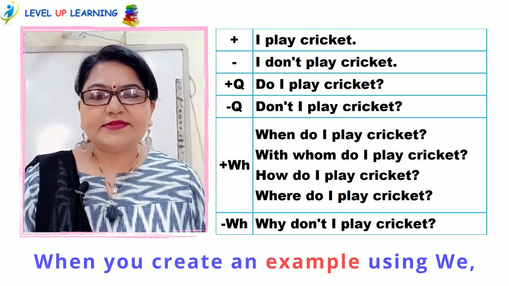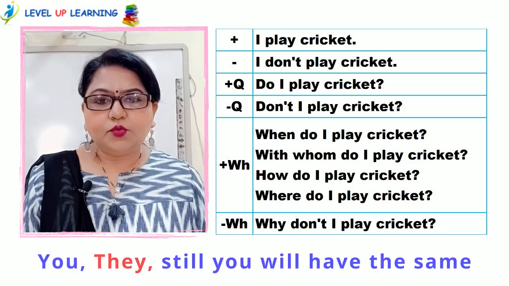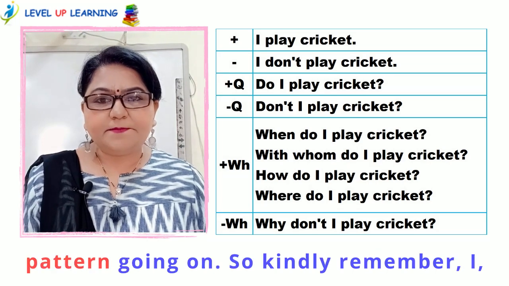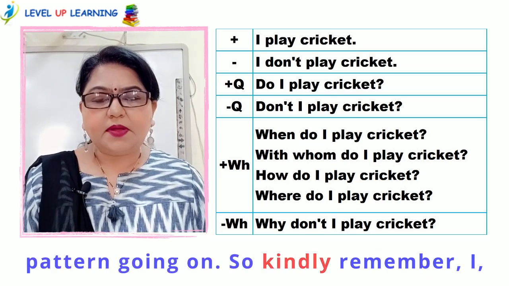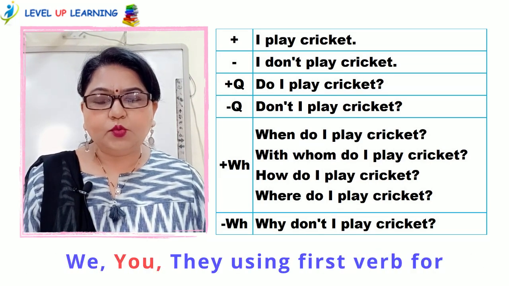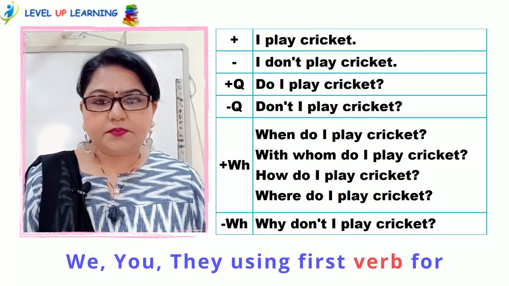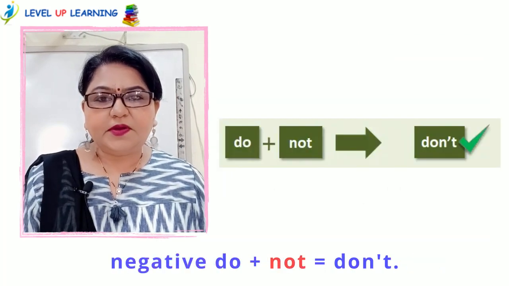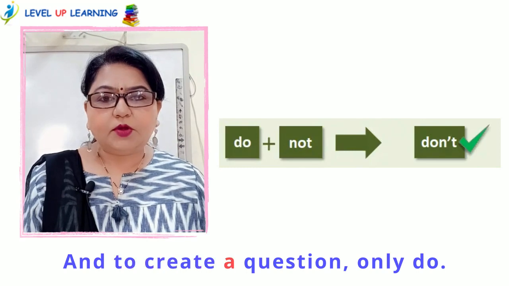When you create examples using we, you, they, still you will have the same pattern going on. So kindly remember I, we, you, they using first verb. For negative, do plus not, don't, and to create a question only do.